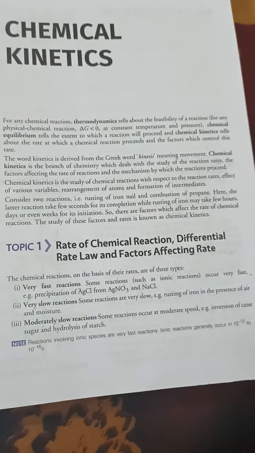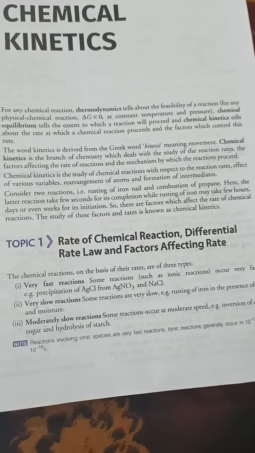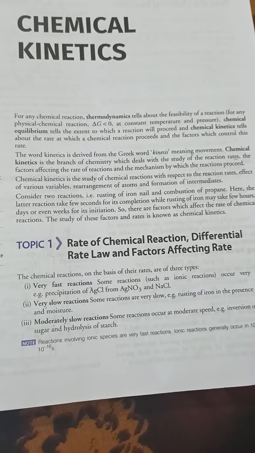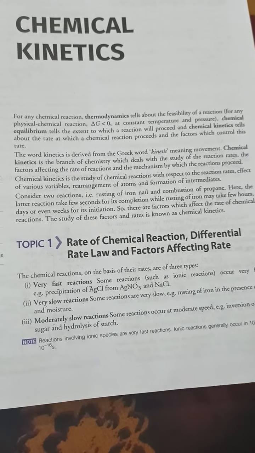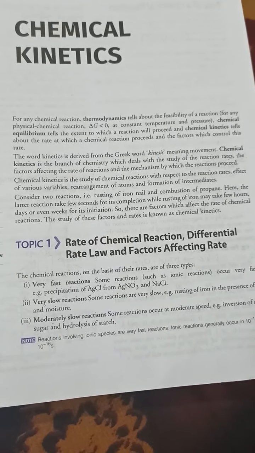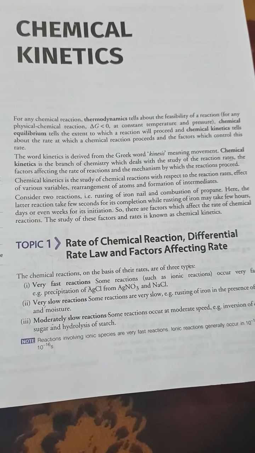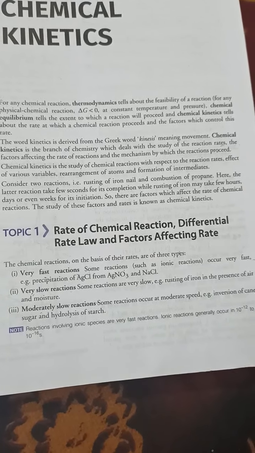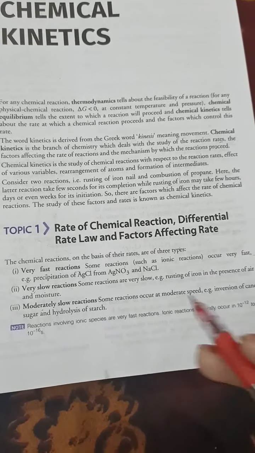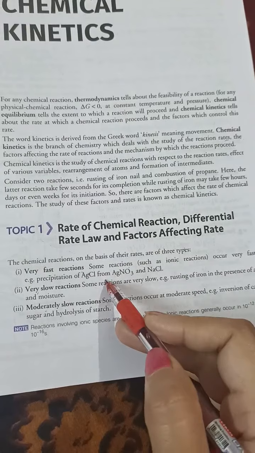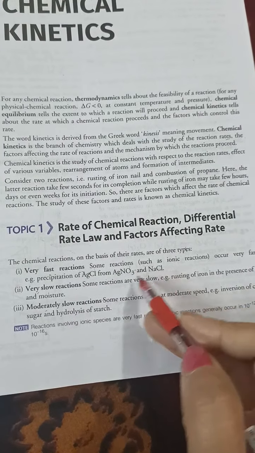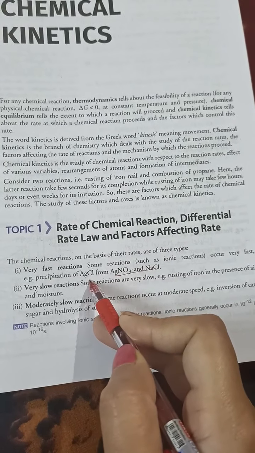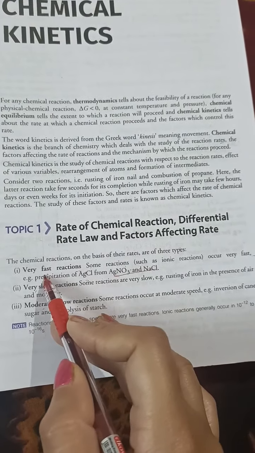Precipitation is what we see in a test when the mixture settles at the bottom of a test tube or beaker and the watery substance is left on top. For example, the precipitation of AgCl from AgNO3 and NaCl. When we react these two, AgCl precipitates. It is a very fast reaction.